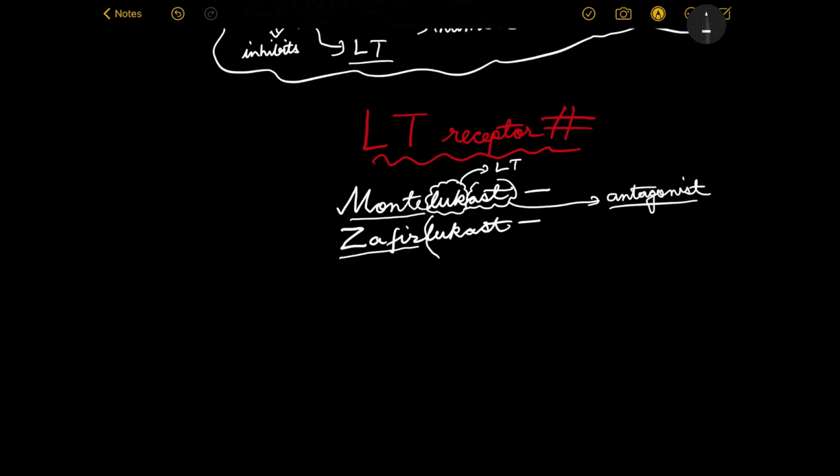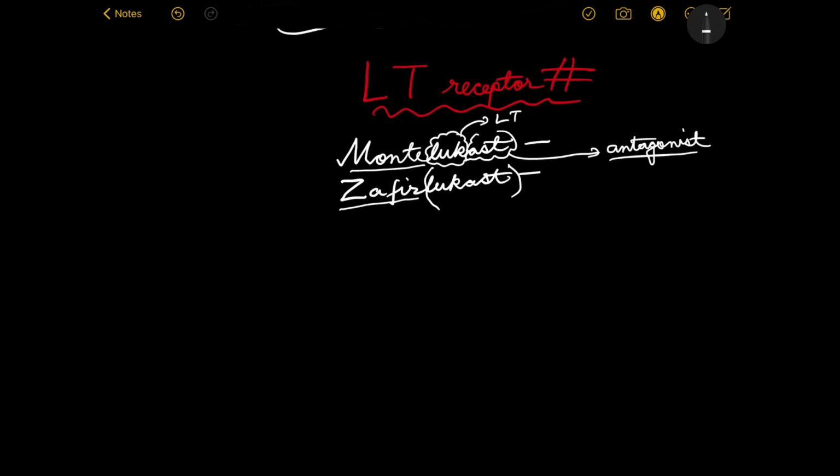Lukast, lukast: luk for leukotriene, ast for antagonist. What they are actually doing is antagonizing a receptor of the leukotriene, which is the cysteinyl leukotriene receptors.